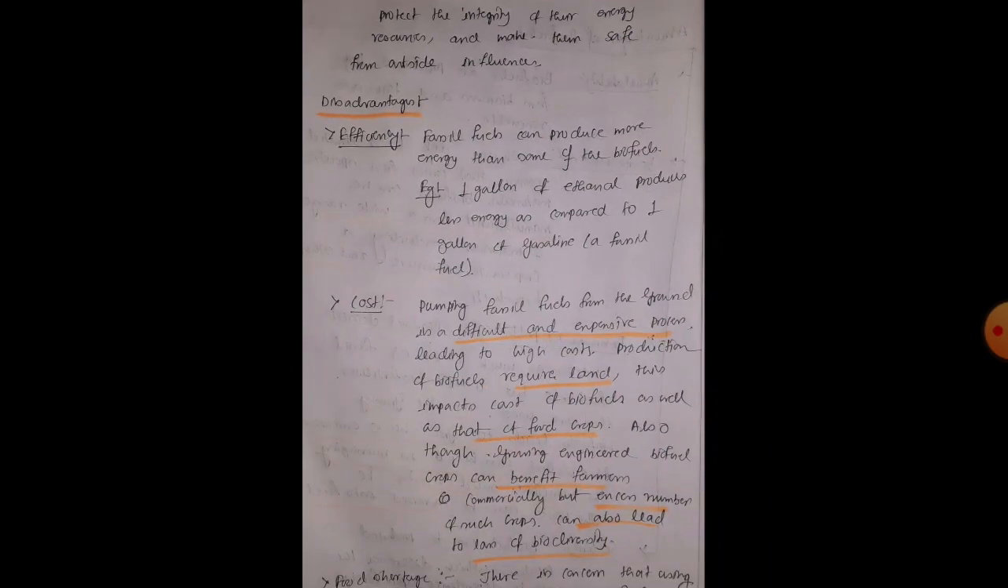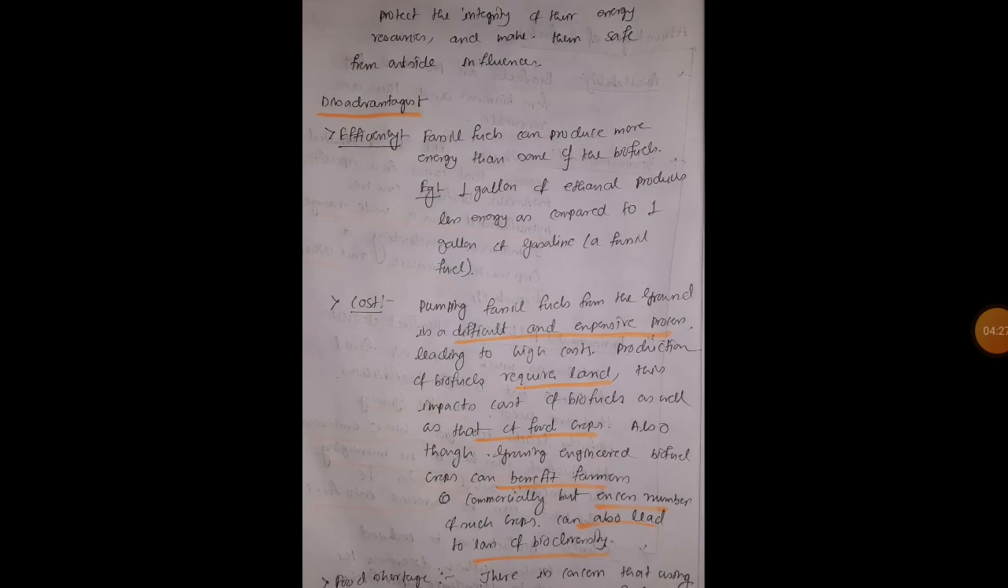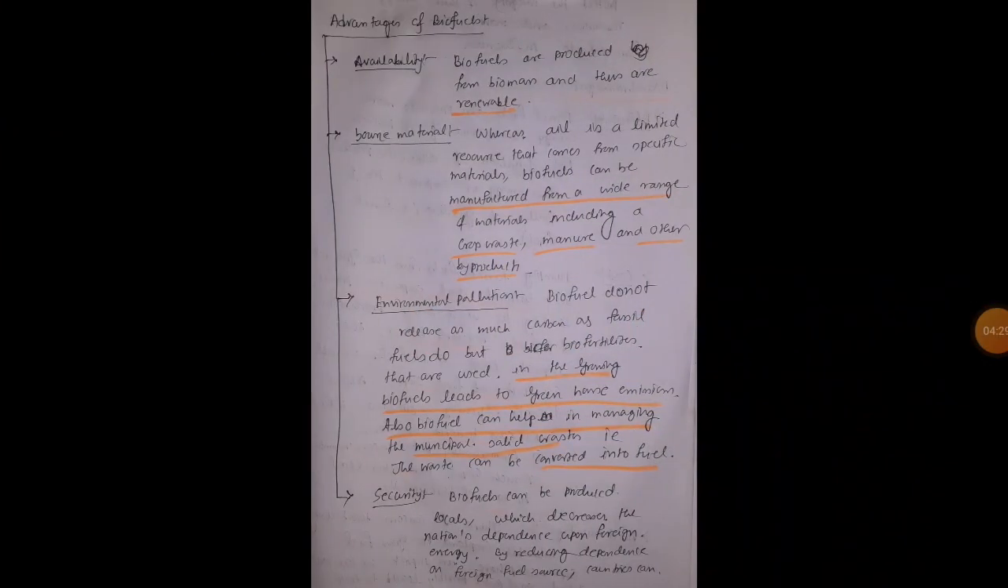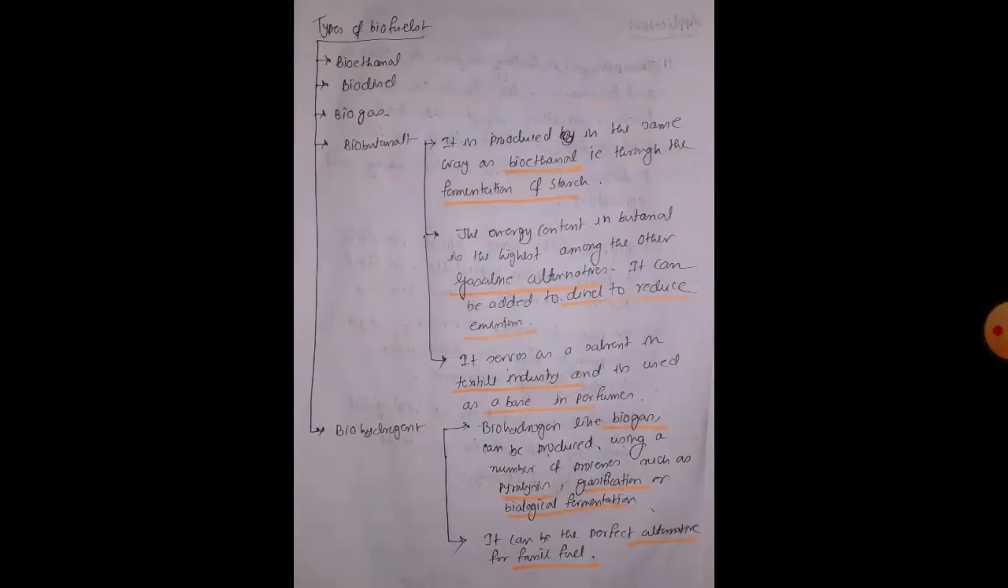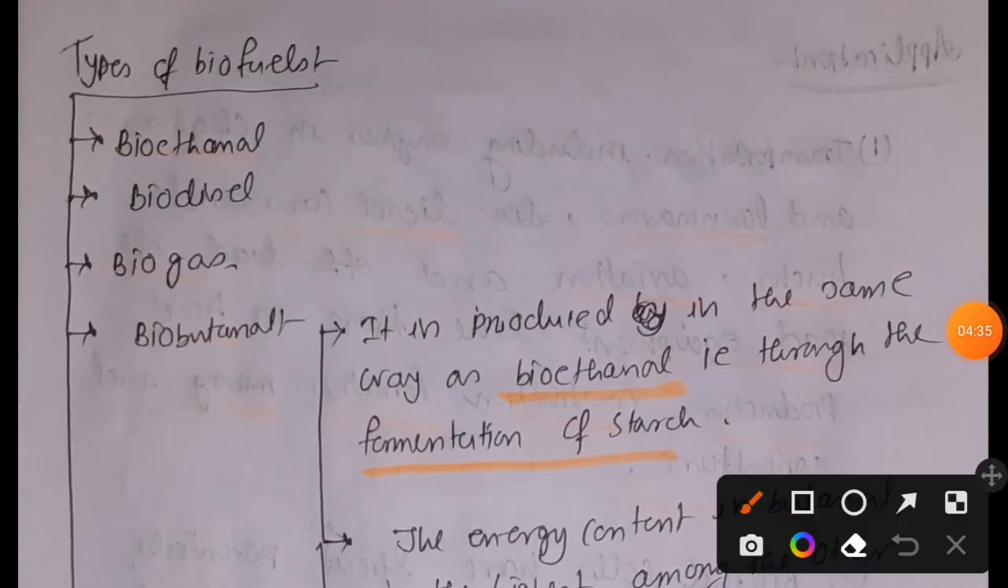So this was the end of the basic things of biofuel. Now from the next video we are going to talk about the details of some important types of biofuel, for example bioethanol, biodiesel and biogas.